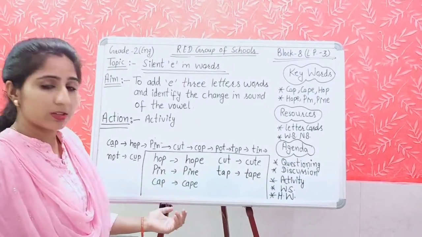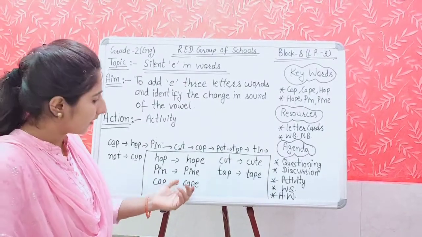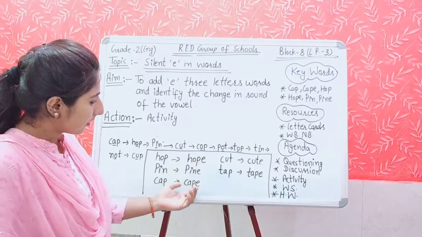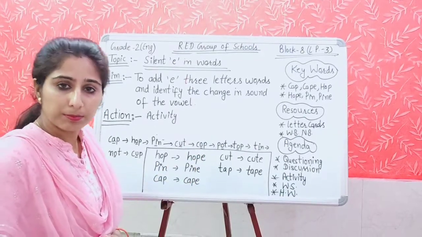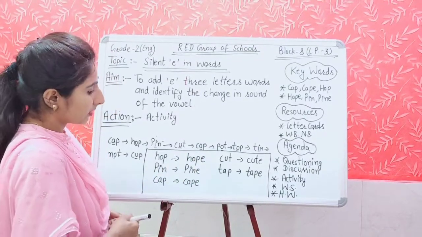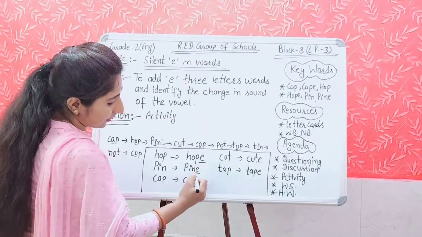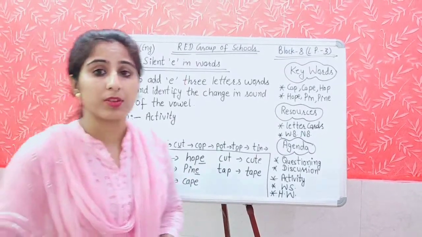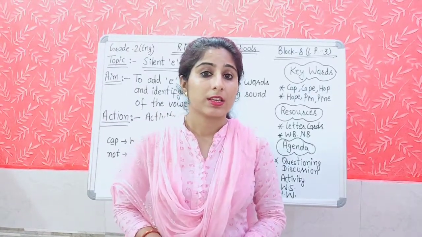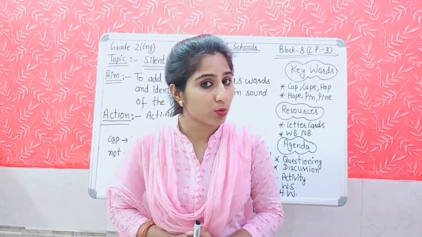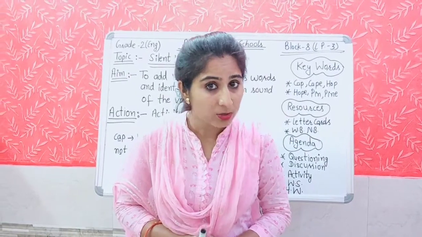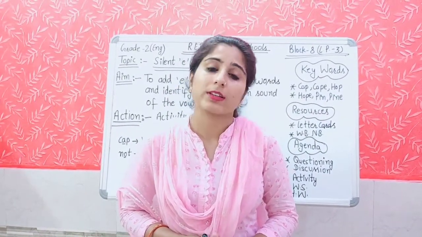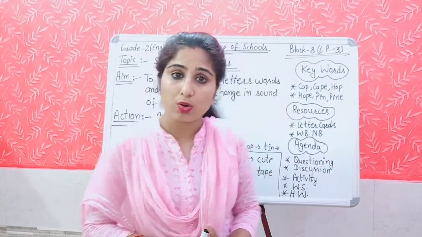What did we do here? We added E at the end of these words. By adding E, the sound of the word is completely changed. But this E is silent here. Yes, this E is silent. What is the sound of E, students? What is the sound of E? A. So here